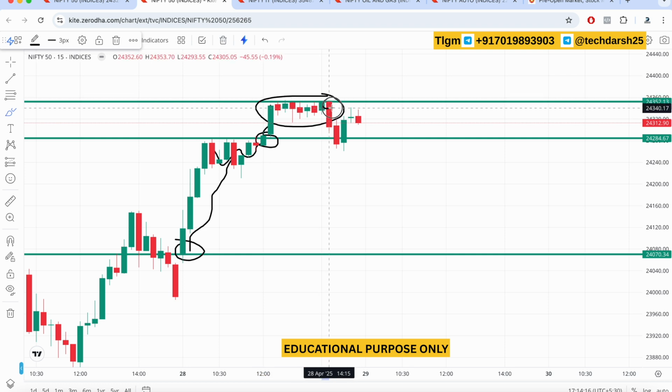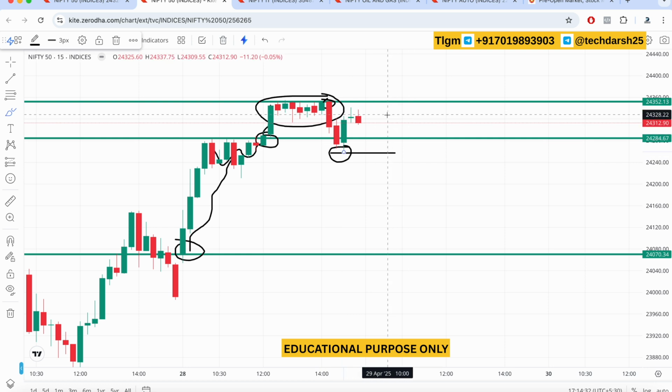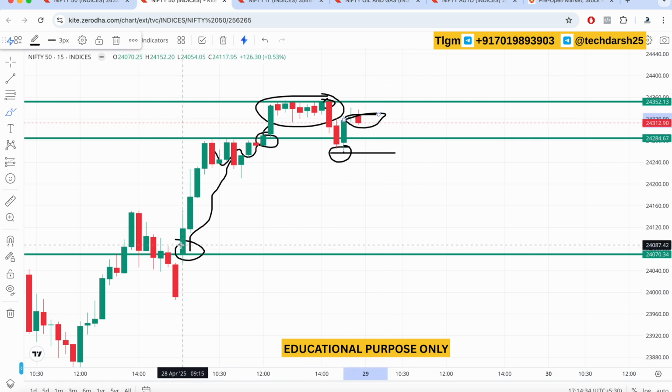Later we can see the market has again come down around 2:30, and it touched a low of almost 24,260 somewhere over here. Later it took support around this level at the end of the day and closed around 24,312 for today. So this is how the overall market has performed for today.